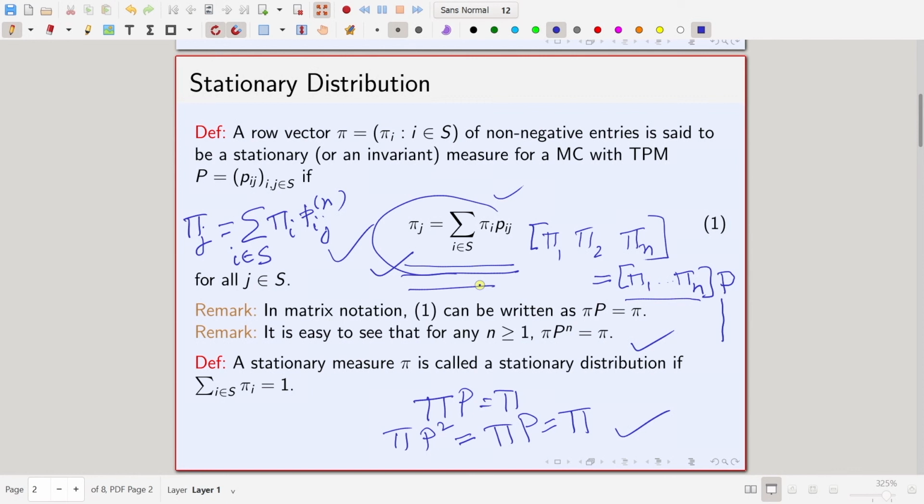Now, a stationary measure pi is called a stationary distribution if this additional condition is also satisfied, that the sum of the entries is equal to 1, or in other words, it is actually a probability mass function of some discrete probability distribution. Fine. So, that is the definition of a stationary distribution.